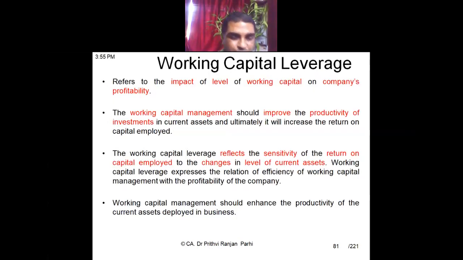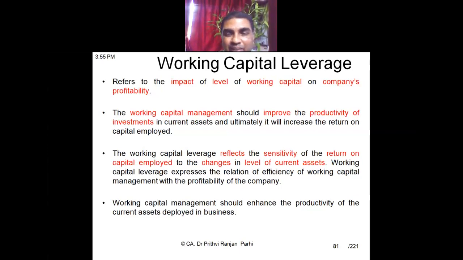Now, one more important concept, useful in the context of working capital management, we need to understand. This is called working capital leverage. I think all of us have heard the word leverage before. Yes or no? Yes, sir.